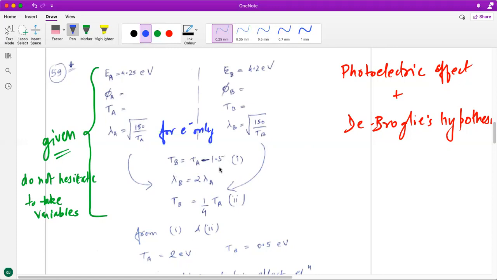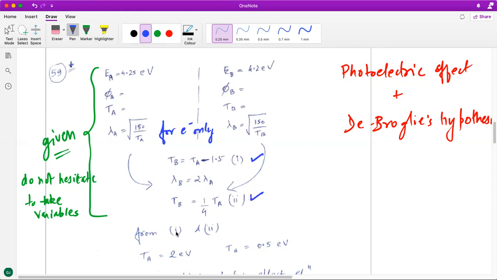Now, apart from this, there are two more pieces of information given in the question: the relationship between TA, TB and lambda A, lambda B. Since we know the relationship between lambda A and lambda B, we substitute it in the given relationship from the question. As a result, we get a second relationship between TA and TB. So this was given, and this is something that we got from the wavelengths relationship.